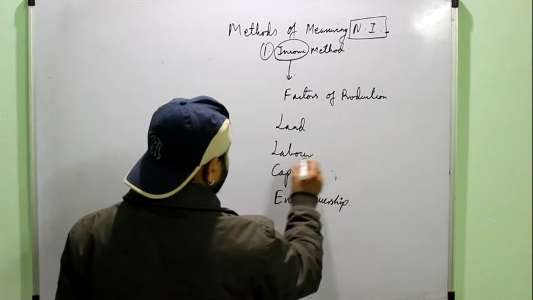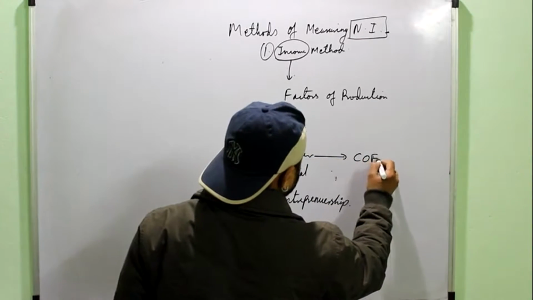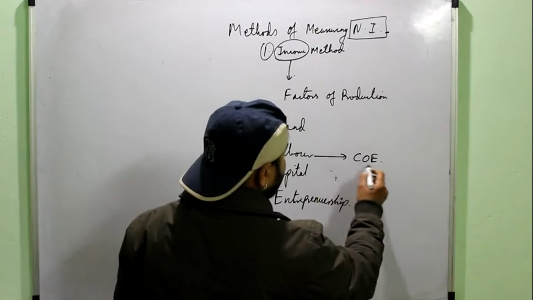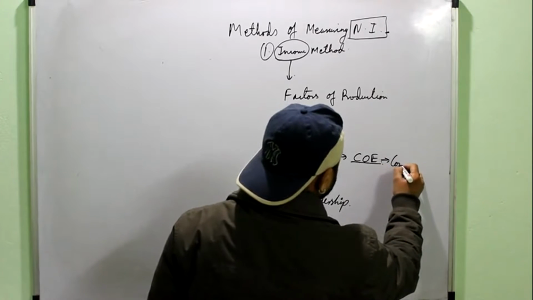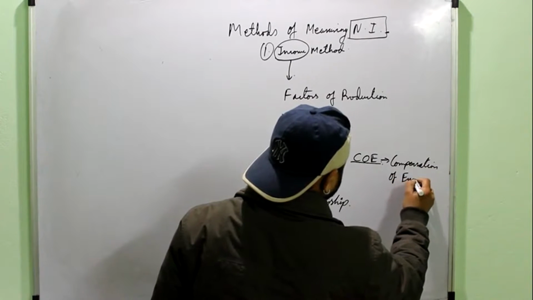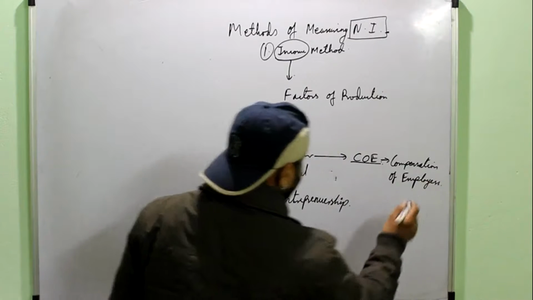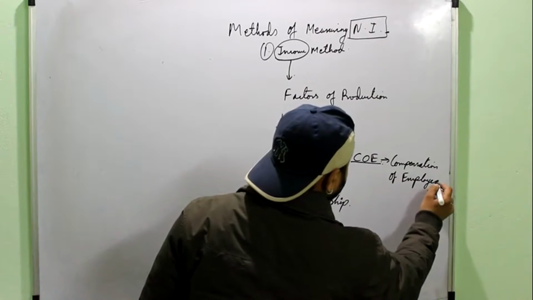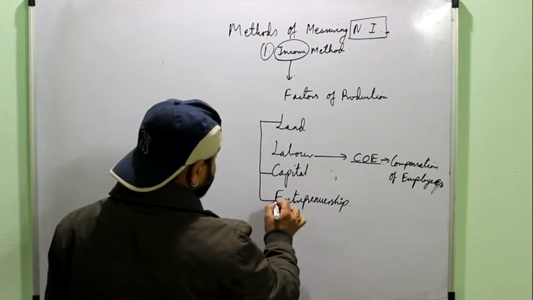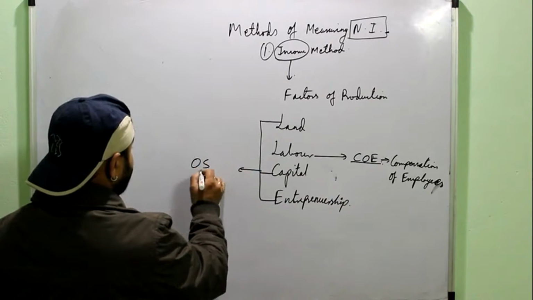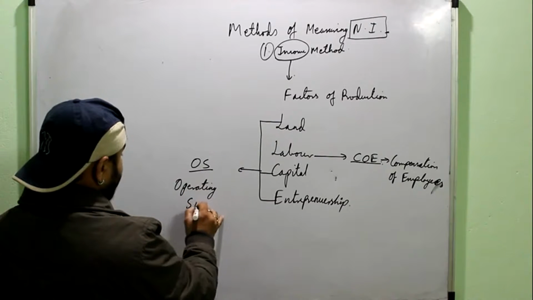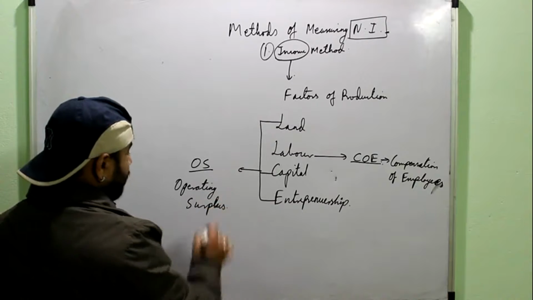The income from labor, or all the income accruing to the labor, is considered under the subheading of COE. COE means compensation of employees. While the income from land, capital and entrepreneurship is considered under the subheading OS, that is operating surplus.